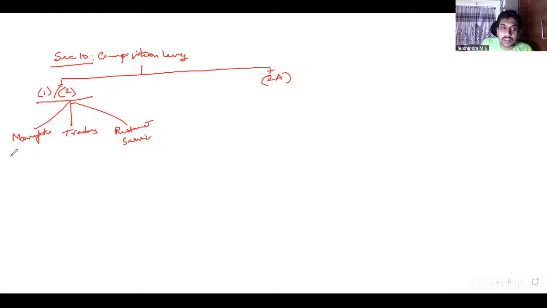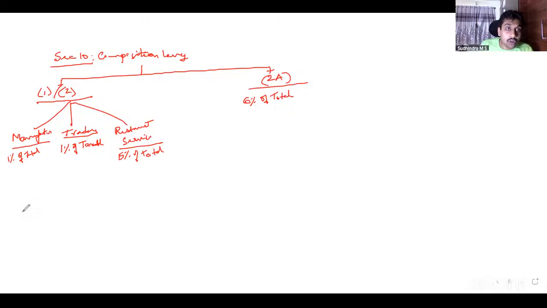For manufacturers, it is 1% of total turnover in the state or union territory. For traders, it is 1% of taxable turnover. For restaurants, it is 5% of total turnover. Very good. For all others, basically other than 10.1 and 10.2, the rate is 6% of total turnover. Very good, 6% of total turnover.